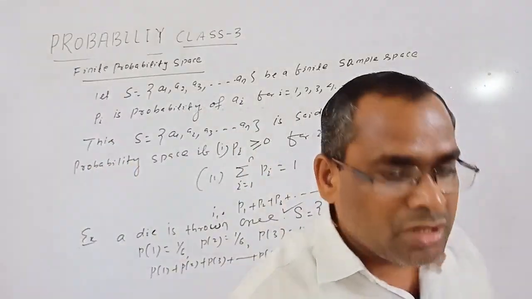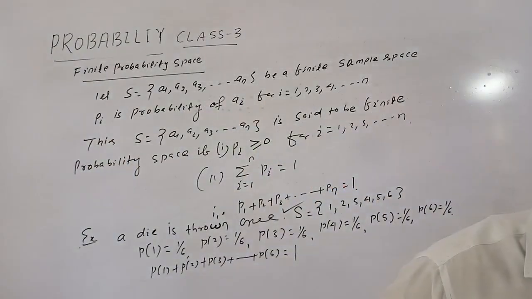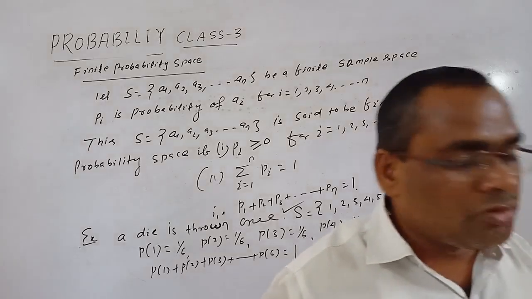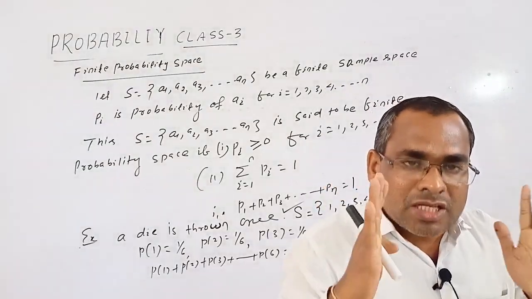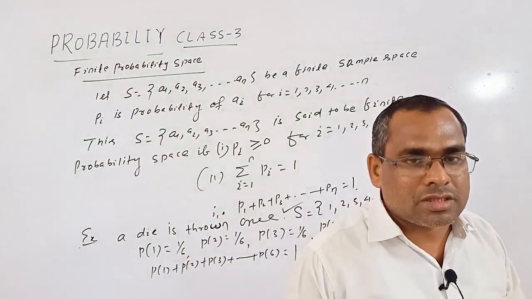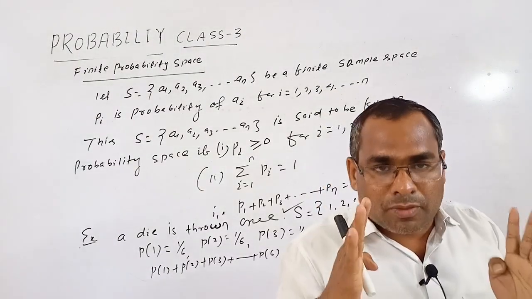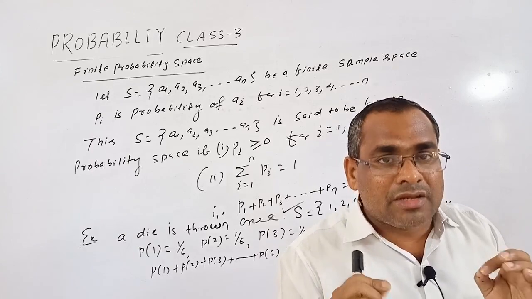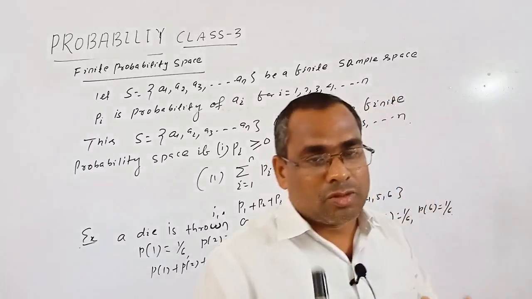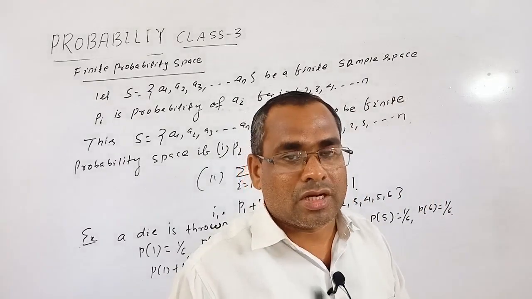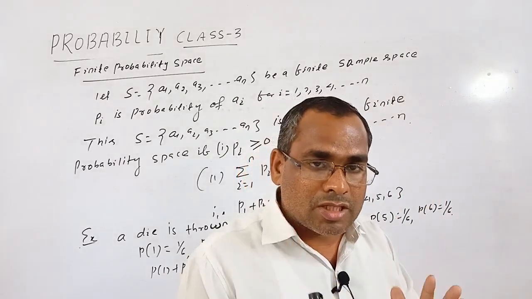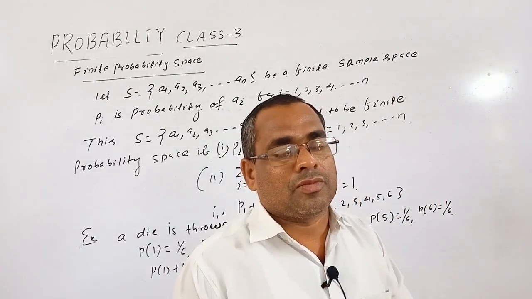Then we go to uniform space, that is the equiprobable space, or non-uniform space. So equiprobable space means the sample space in which the probability of each elementary event is equal, then that is known as equiprobable space. Do you understand what is equiprobable space or what is uniform space?